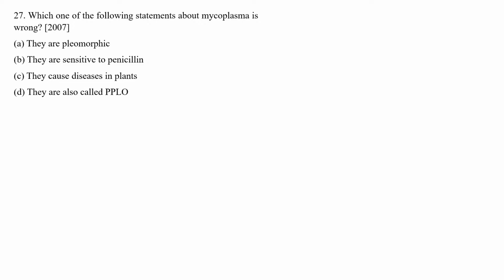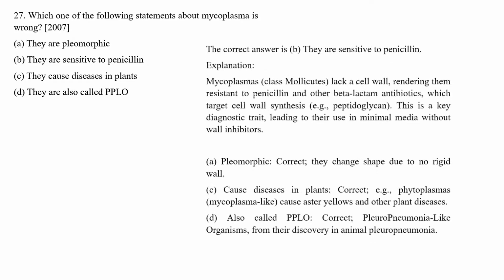Next question: which one of the following statements about mycoplasma is wrong? Option A, they are pleomorphic; they are sensitive to penicillin; they cause disease in plants; they are also called PPLO. The correct answer is that they are sensitive to penicillin.